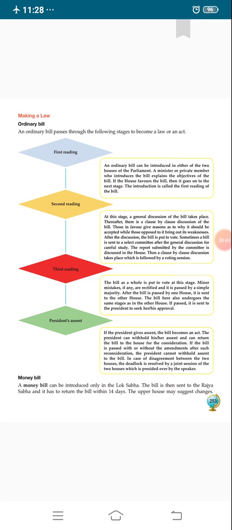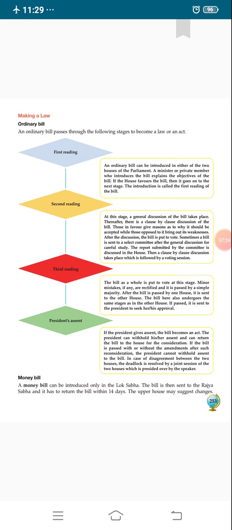An ordinary bill can be introduced in either of the two houses of the parliament. It means an ordinary bill can be represented in either Lok Sabha or Rajya Sabha. A minister or a private member who introduces the bill explains the objective of the bill. If the house favors the bill, then it goes on to the next stage.